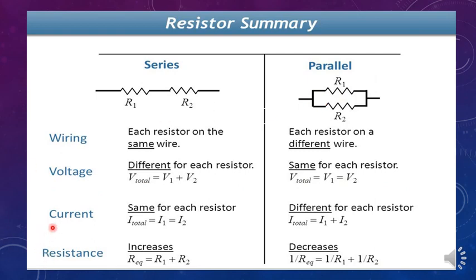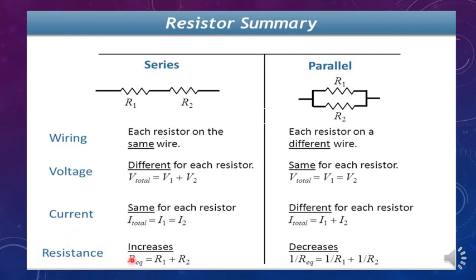Then coming to current, that is electric current. The current in series case is going to remain the same because the same current flows throughout the circuit. So the total current will be the same, which is for R1 and R2. So total current is equal to I1 is equal to I2. In case of parallel, it is different for each resistor. That means R1 will have the supply of I1 and R2 will have the supply of I2. So the total current will be I1 plus I2.